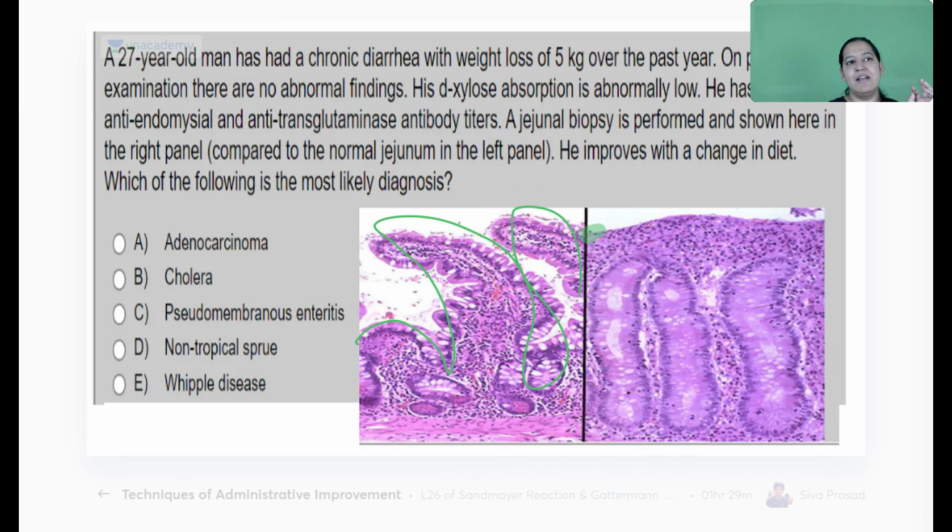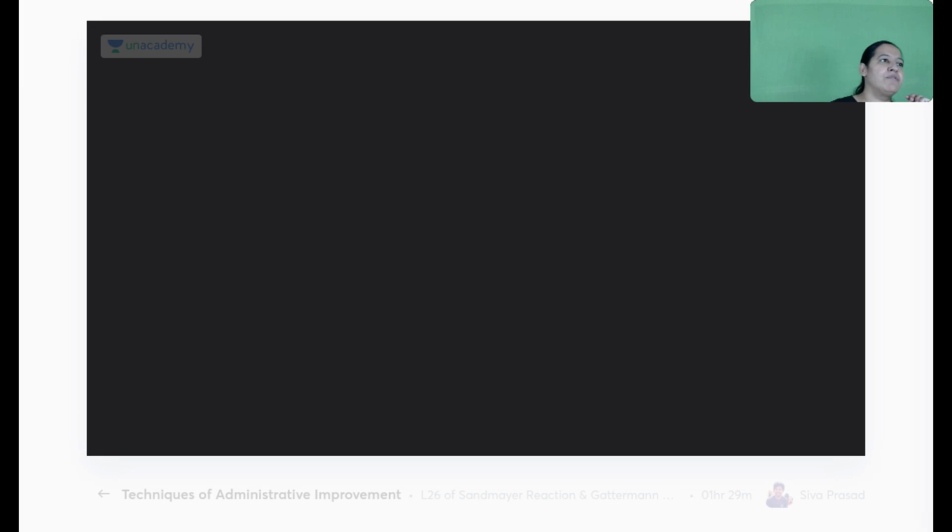Villi normally. And here, see, the villi got flattened. So flattening of villi is seen in. Typical question. There is no need to read the question; I can see it in the image. Now this image suits two diagnoses. This image shows flattening of the villi. Can you see the villi normally? This is normal. Crypts and villi are there normally. But if they are flattened, there are two diseases in which they flatten. What is the name of those diseases? One is tropical sprue.